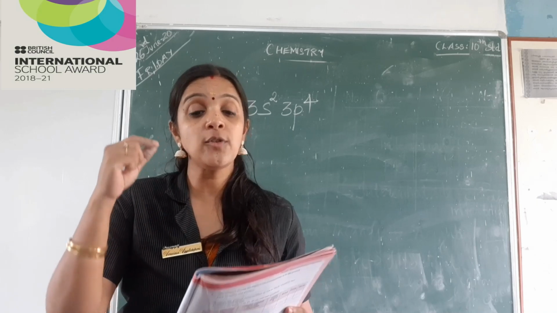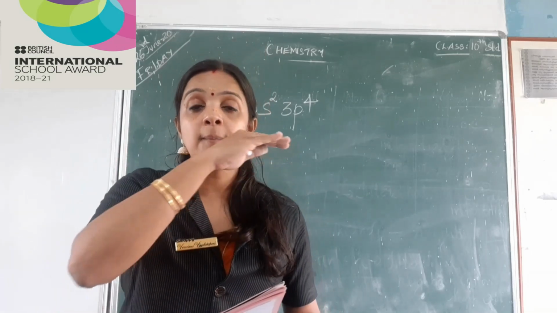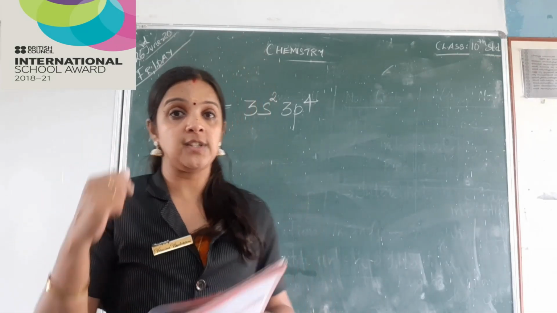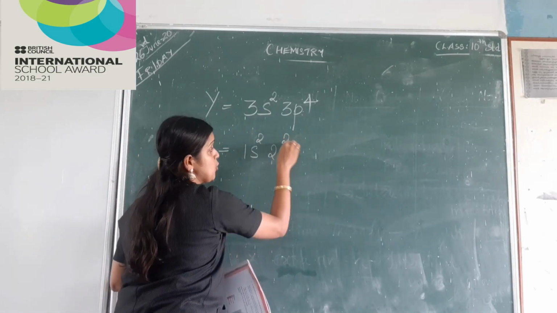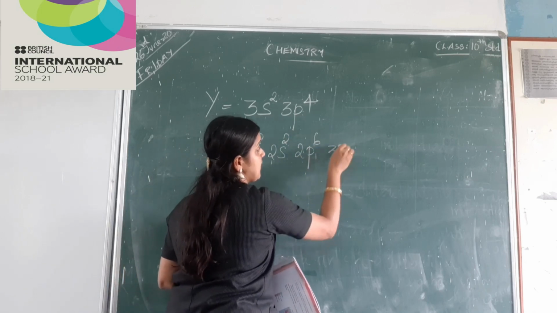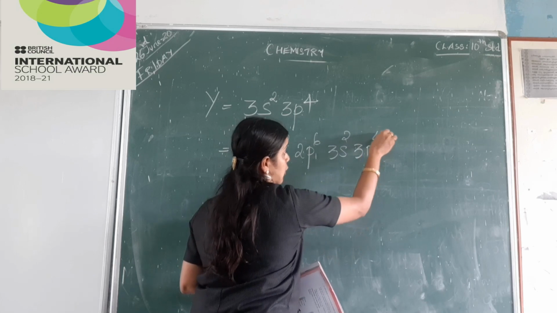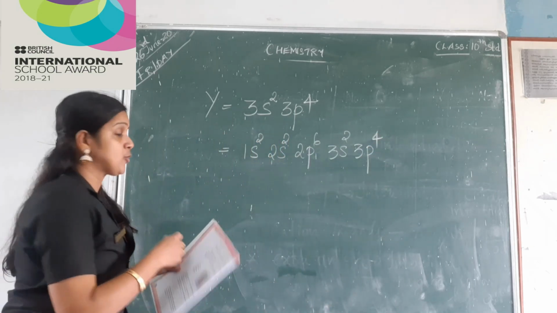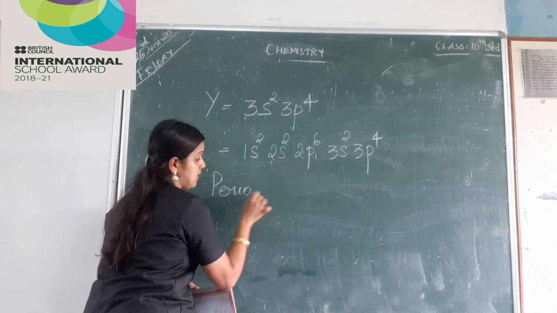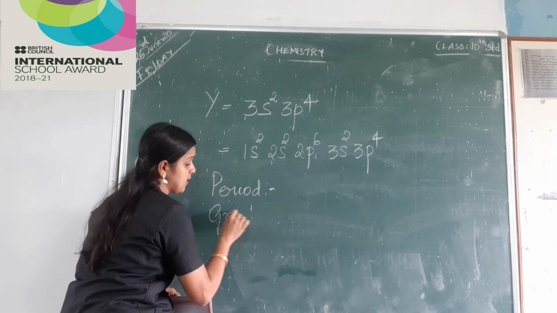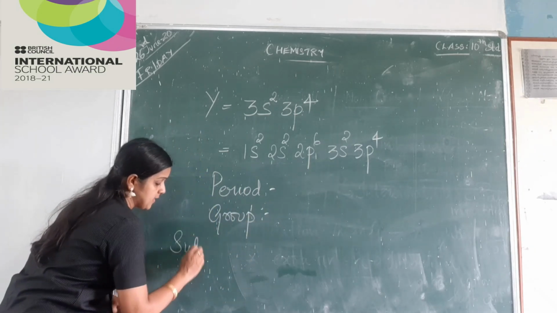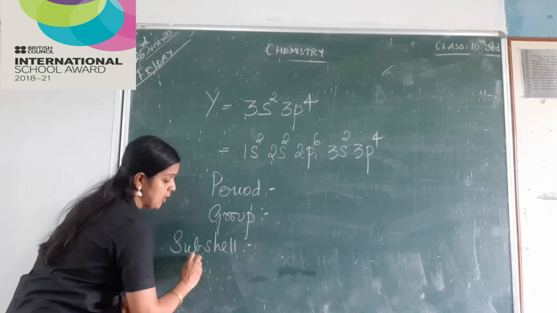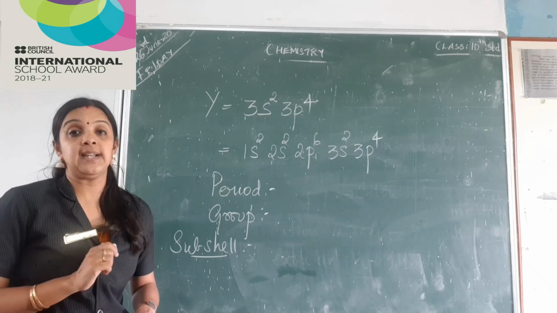Right. So, to find out the period and group, what is the first thing I need to do? Yes, I should write the complete subshell electronic configuration. So, how will I write? Now, I am going to write 1s2, 2s2, 2p6, 3s2, 3p4. Right, I need to find out the period, and then the group of the element. Also, I should write the outermost subshell of the element which is just below this element.